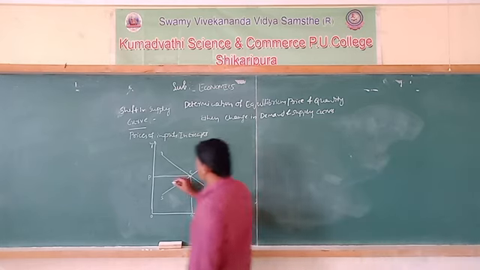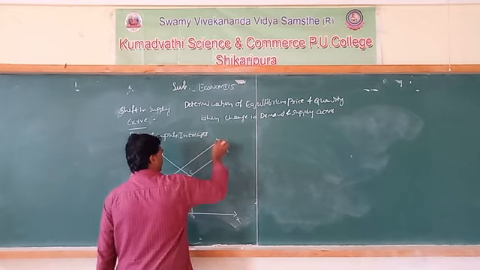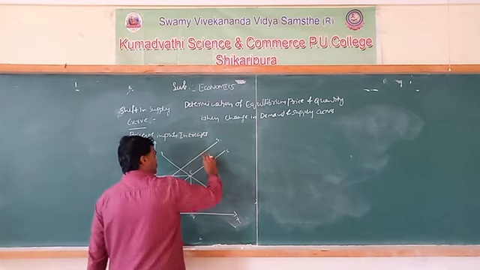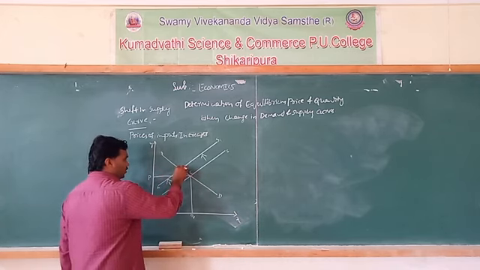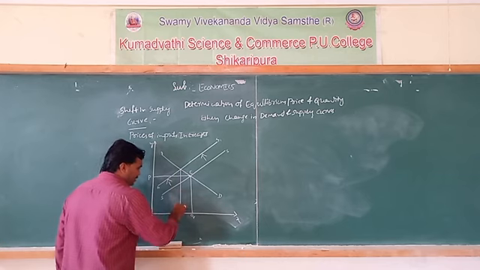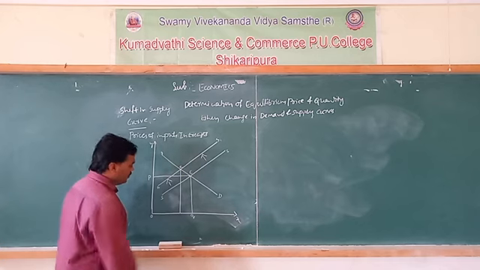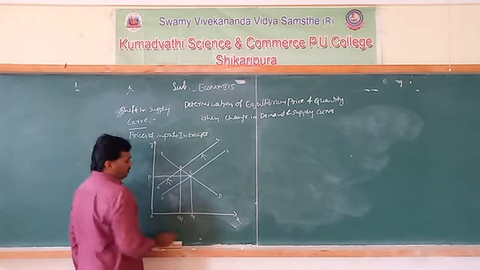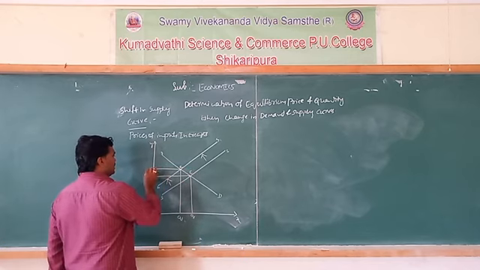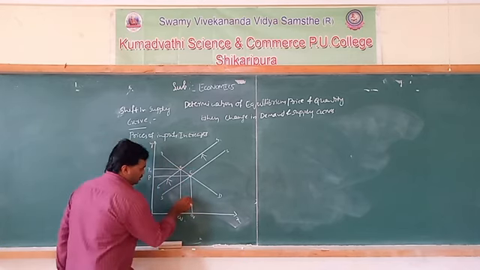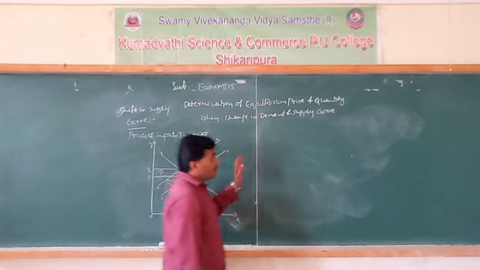See, S1. It shifts to the left side. So what happened? Observe here, the quantity may decrease. We get the equilibrium point, which is E1. The quantity may decrease from OQ to OQ1, and the equilibrium price may increase to P1. Observe here, quantity decreases, price increases. Okay, I wrote here once again.